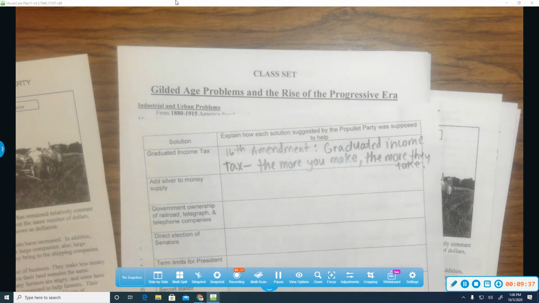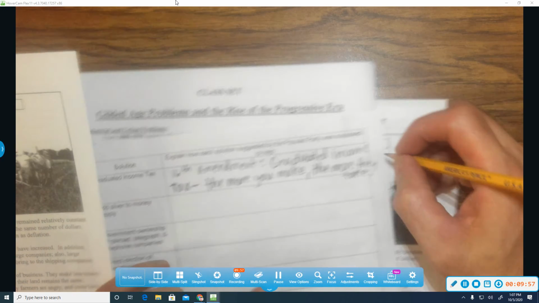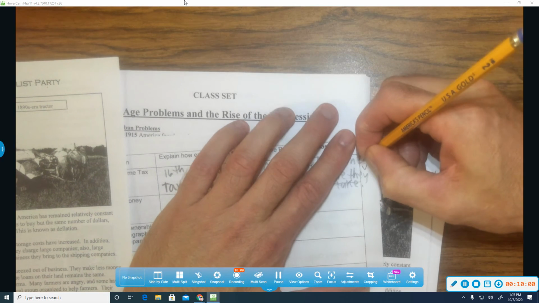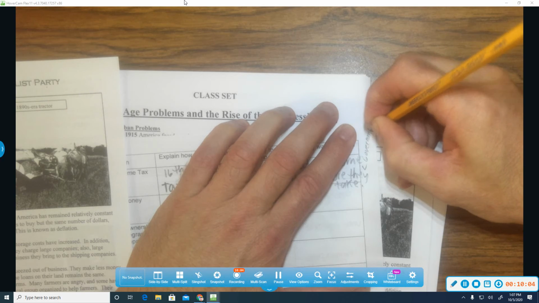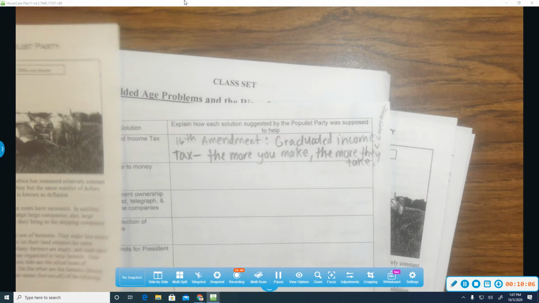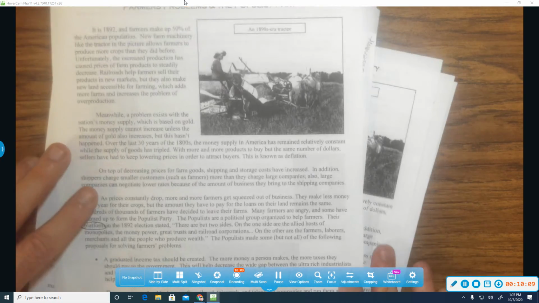Meaning the government. Let me sharpen my pencil. This is getting too thick. Of course, they would mean the government. Okay, back to the reading.